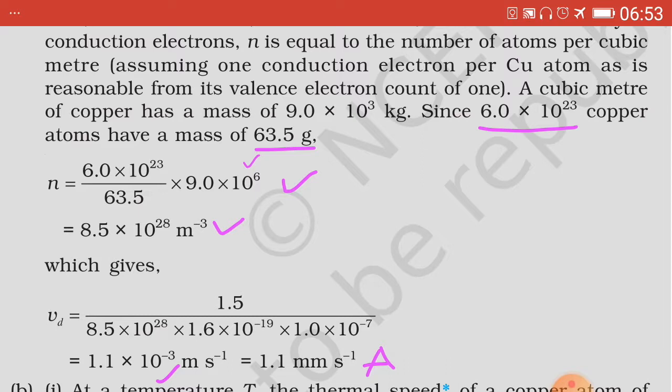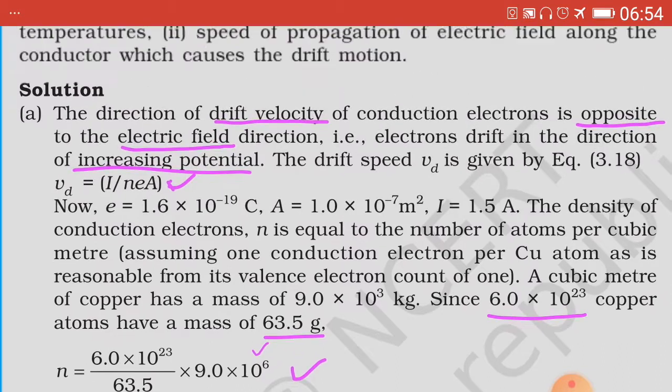So this is equal to 1.1 millimeter per second. But as such, you should write only 1.1 × 10^-3 meter per second, which is the answer. Now B part. We refer the question again.